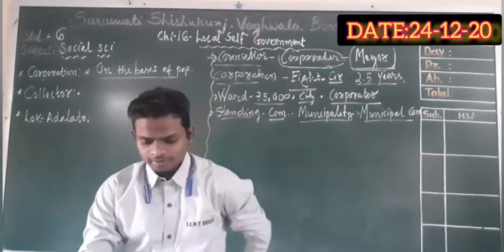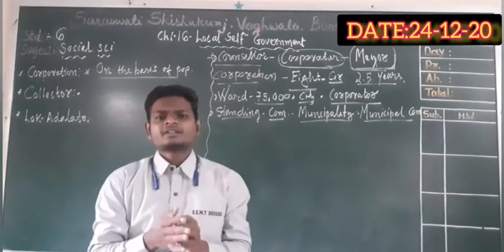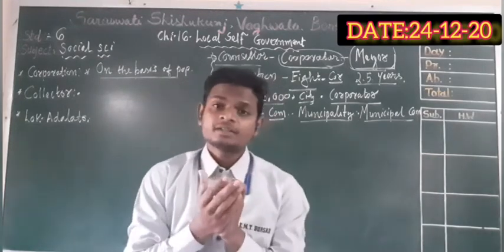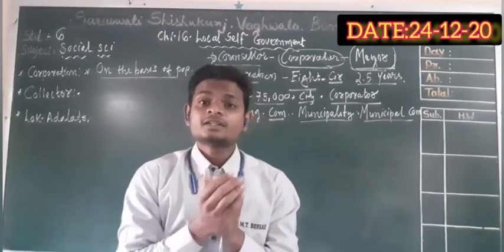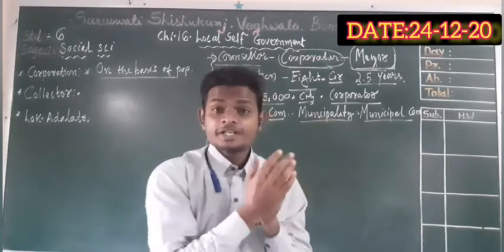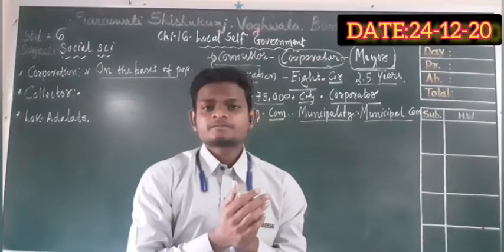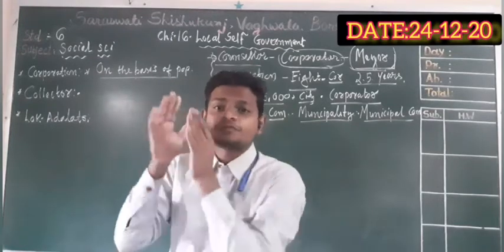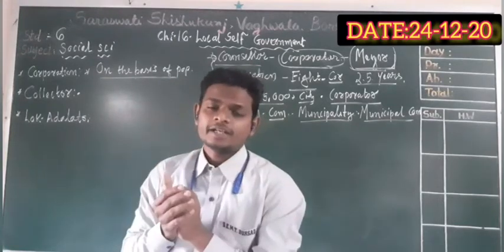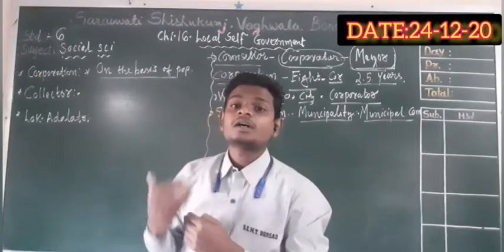You know the works of the government, the works of the Taluka Panchayat, the district officer. Various functions are there, in which they work throughout the year.